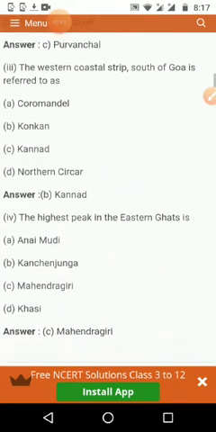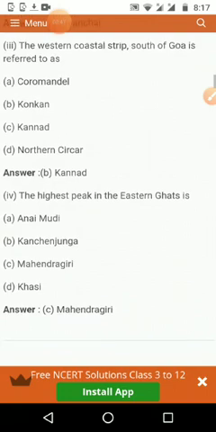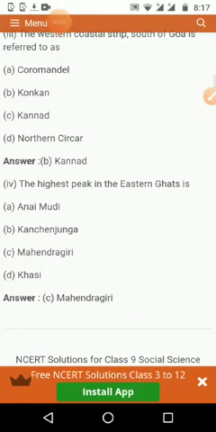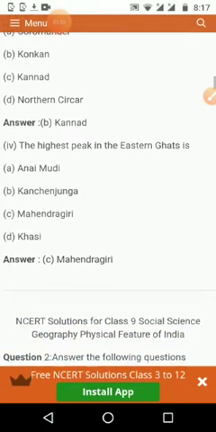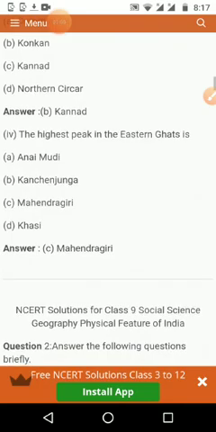Then the western coastal strip south of Goa is referred to as the Kannad Coast. It is from Goa to Mangalore. It is known as the Kannad Coast. And the highest peak in the Eastern Ghats is Mahendragiri. That also we noted, we underlined that one.